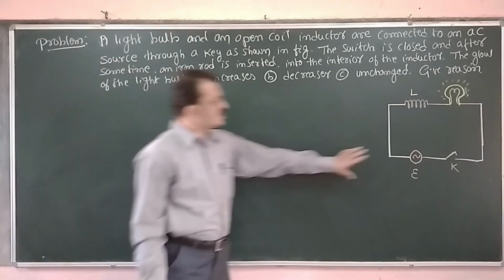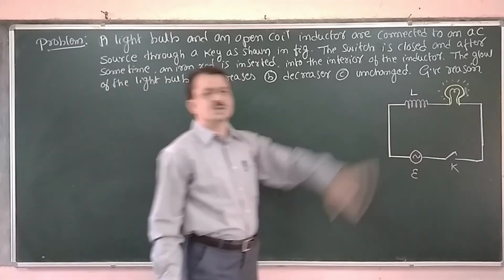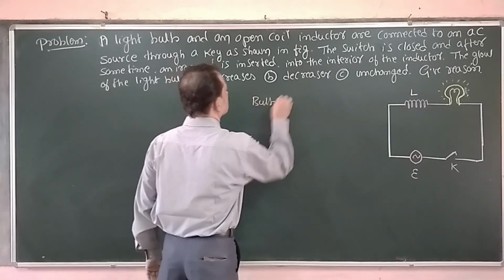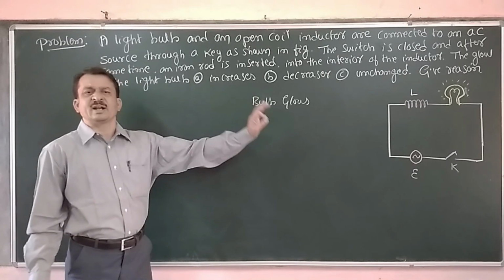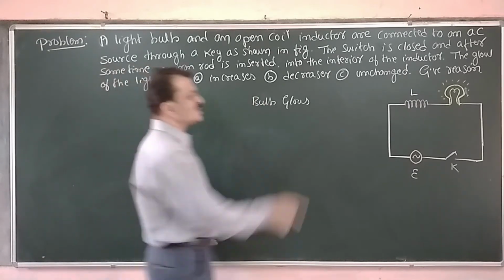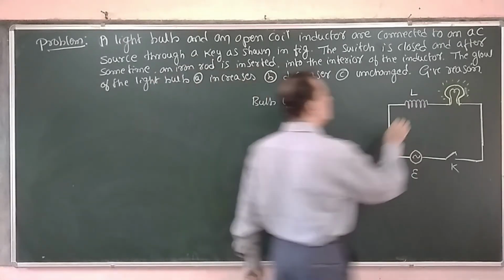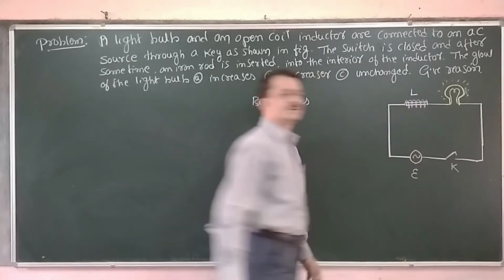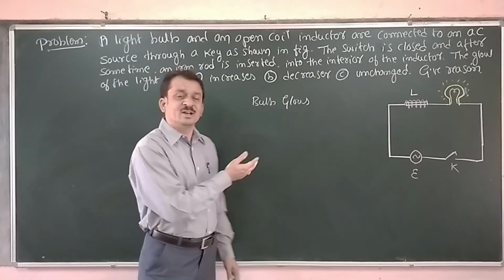Now initially, as and when the switch is closed, there is a current flowing through that circuit. Obviously the bulb glows with a certain brightness. As and when the soft iron rod is introduced inside this coil, what happens to the magnetic field inside the coil?